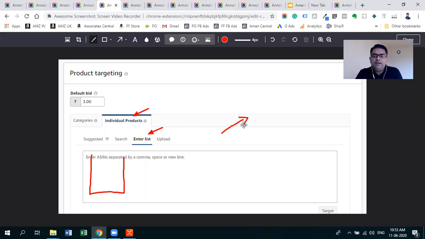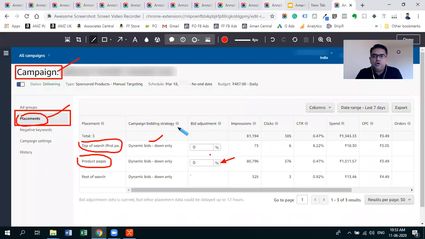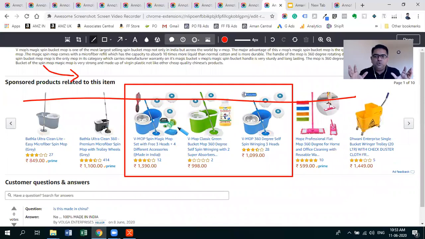If you increase the bid, you will be able to show your products on your own product page, so that you will be avoiding your competitors stealing away the traffic from your product page. By doing this, you will be able to protect your visitors. At the same time, by implementing the other strategies, you will be able to capture traffic from our competitors.